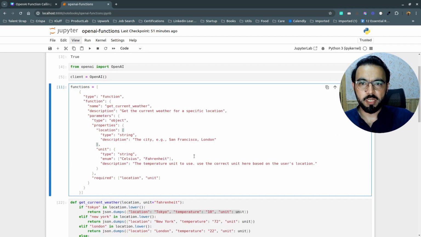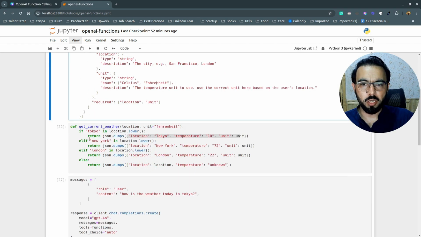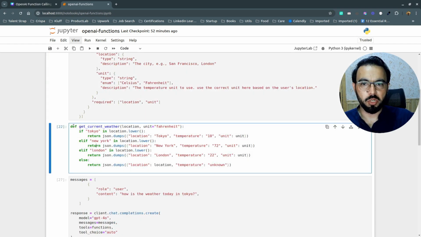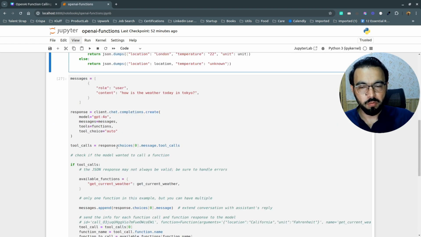Just to revise quickly what we did: we imported the OpenAI library, we instantiated a client, and then we defined our functions. Our function returns the weather report for any city, and it also dynamically changes the weather unit to either Celsius or Fahrenheit. Then we implemented the actual function. This part is for the GPT model, from which it will decide the nature of that function, and this is the actual implementation. Here you can do anything: call any external API, load data from any function, and then return the response in the form of JSON. Here we have different cities, and it returns different responses based on each city.